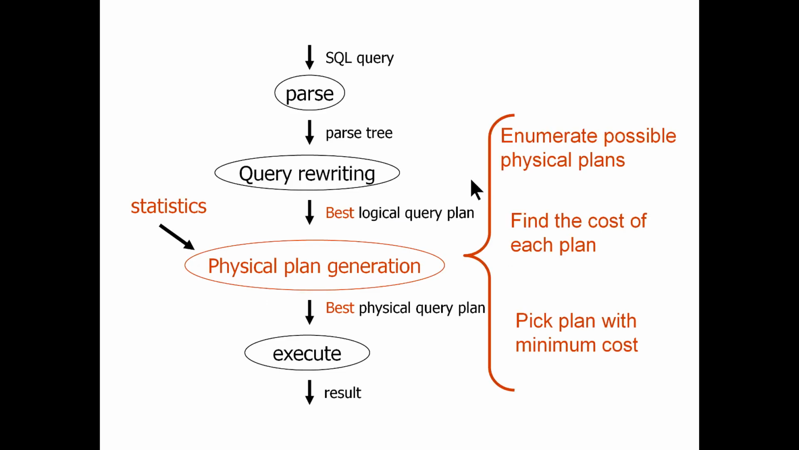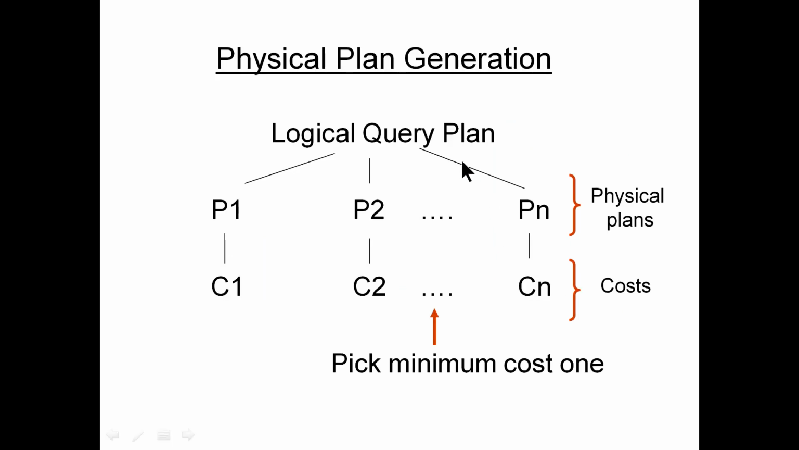Physical plan generation consists of three steps. You enumerate the possible physical plans, find the cost of each plan, because as you know the cost depends on the statistics, how much data you have, and then pick the plan with minimal cost, because you always have to save time. So, physical plan generation consists of three steps: you have a logical query plan, then the physical plans, and based on the cost you pick the minimum cost.